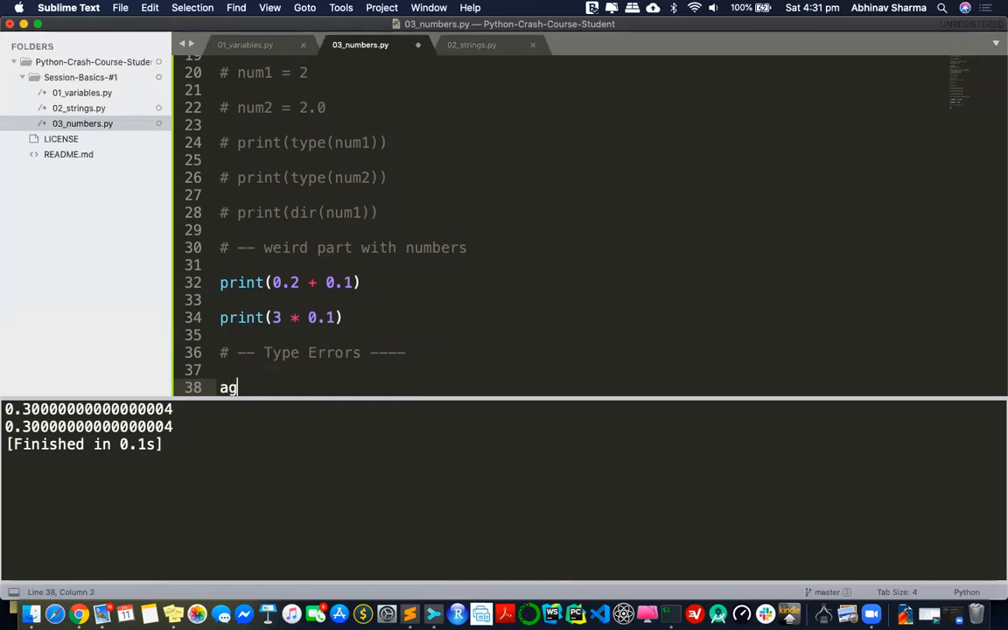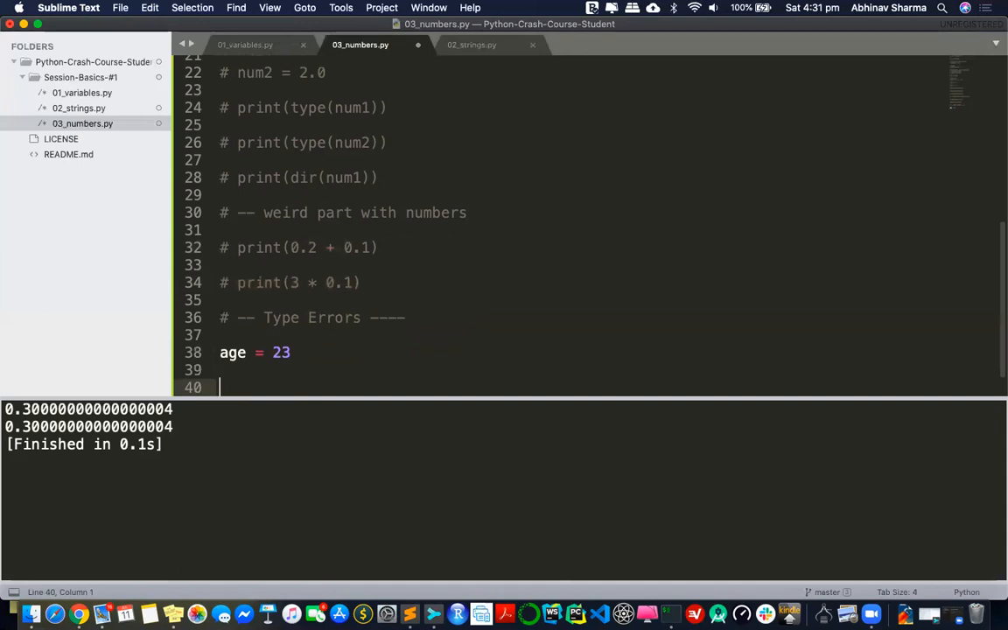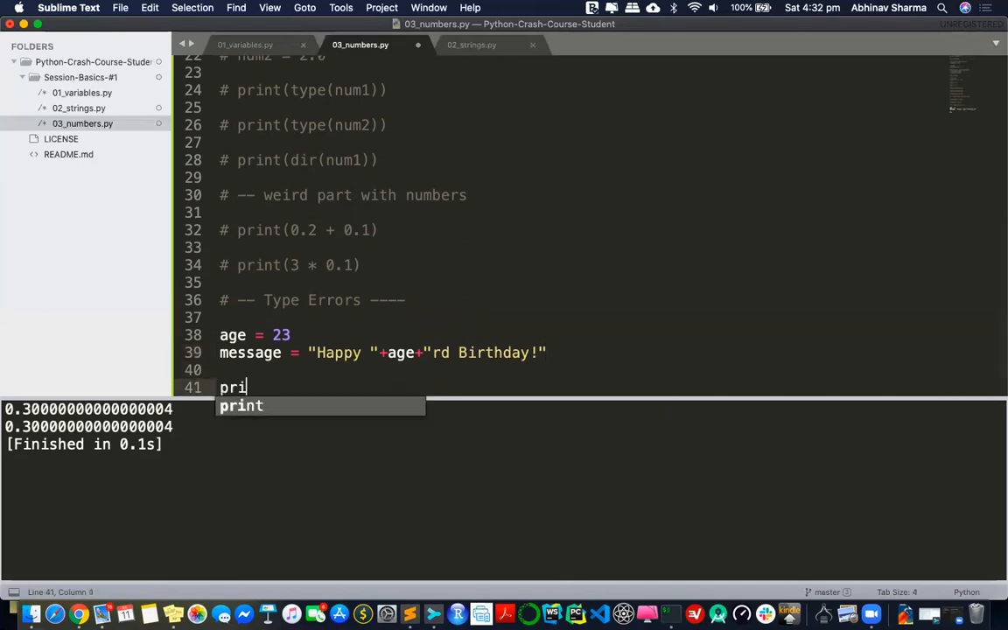So how will this type error occur? Imagine me writing age = 23. Let's comment this out. And I say message is the string happy, age, I can concatenate it, right? Plus 23rd birthday, right? And let's print this message. Because I have worked so much, I know this is wrong. But if you think about it conceptually, you will realize that what you're trying to do is add a string with an integer. That's an integer, that's a string.